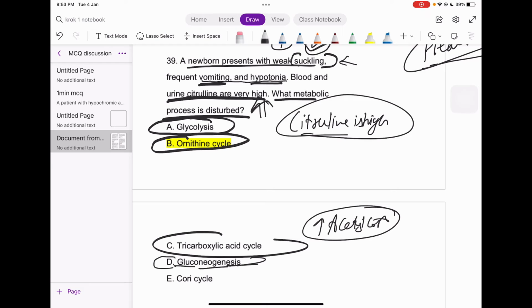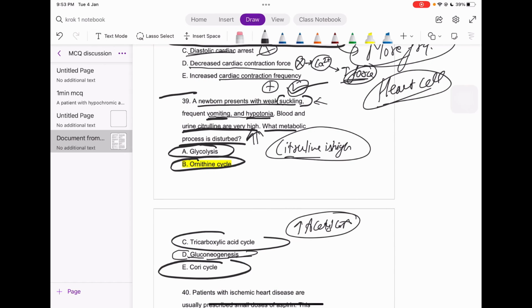Why? If somebody can type the answer inside the comment box, I will be really happy. The Cori cycle itself, no, it's not even the perfect answer, right? The Cori cycle relates two processes. Which two processes, if you can comment, because this is a very important question I want you to understand. If you can comment in the comment box, I will be really happy to see that.